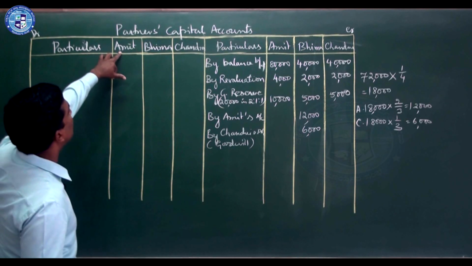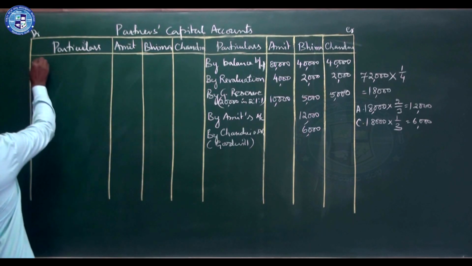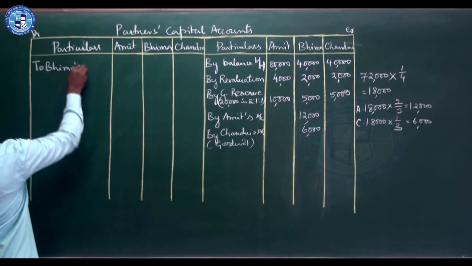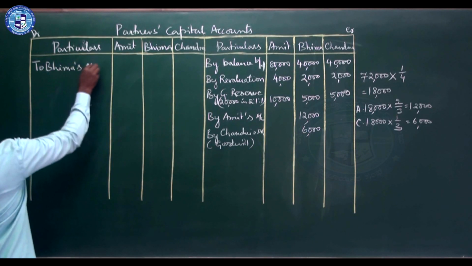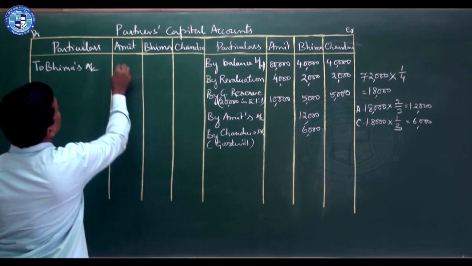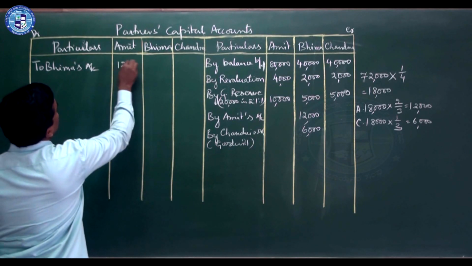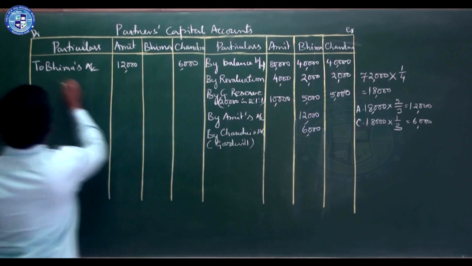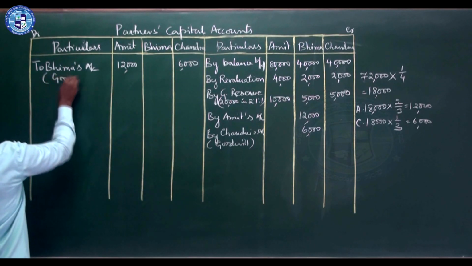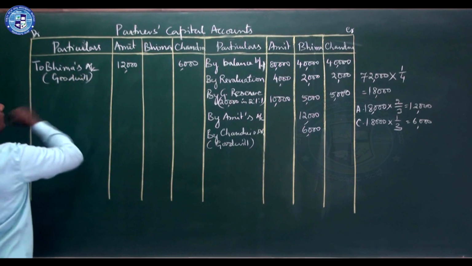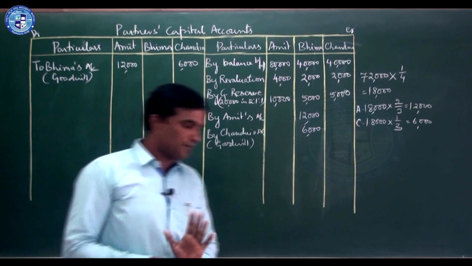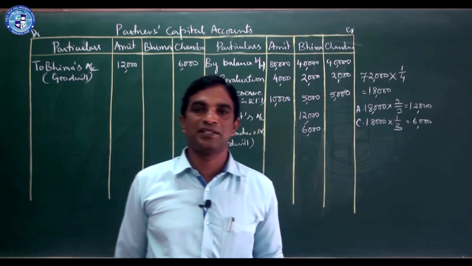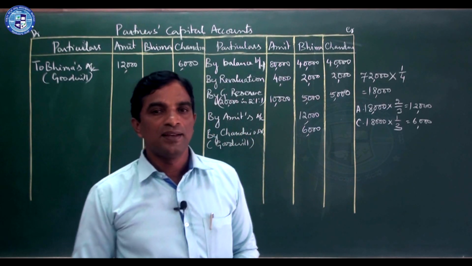So Amit's account debtor to Bhima's account. That amount Amit will contribute 12,000 and Chandru will contribute 6,000, in the gain ratio, goodwill. That's all. Next adjustment is capital adjustments. It is new for you.